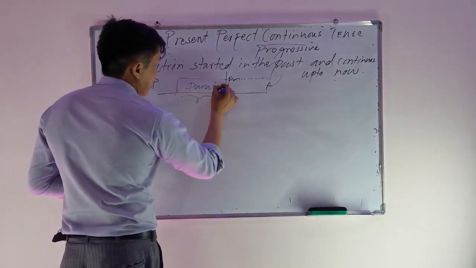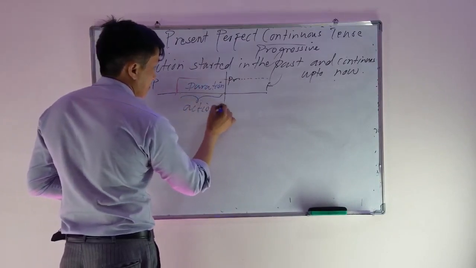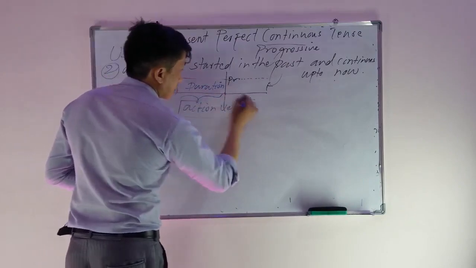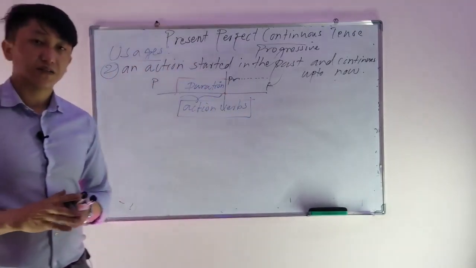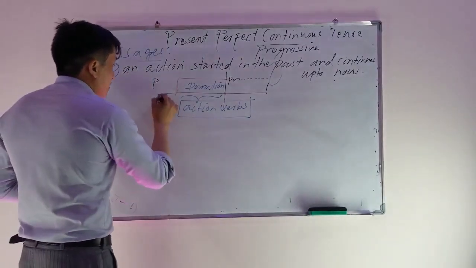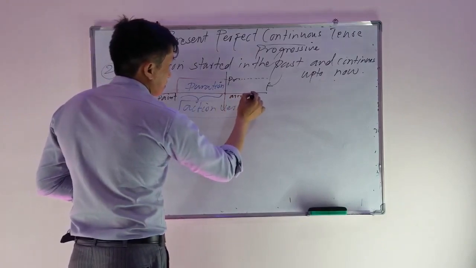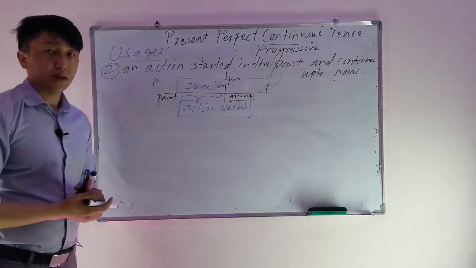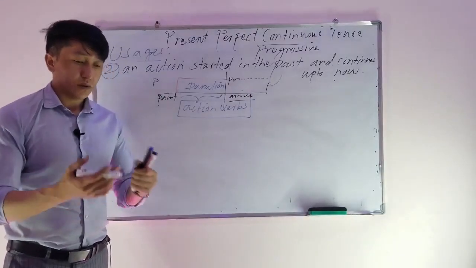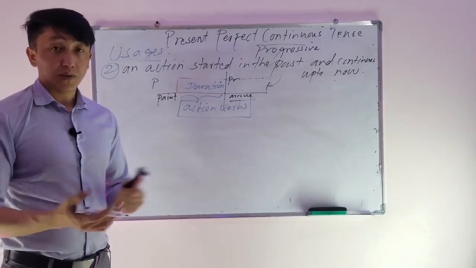Duration of what? This one talks about the duration of action verbs. For example, you started painting the room in the past, and when I arrive, this action of painting started in the past and continues up to now, and it continued for a period of time.